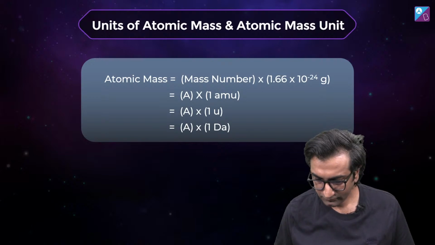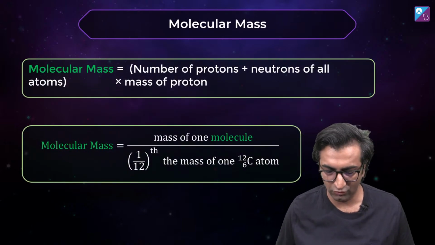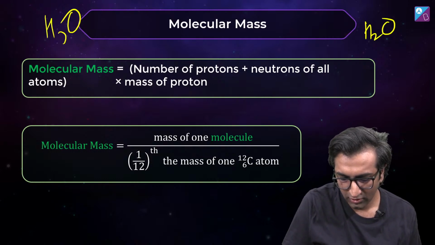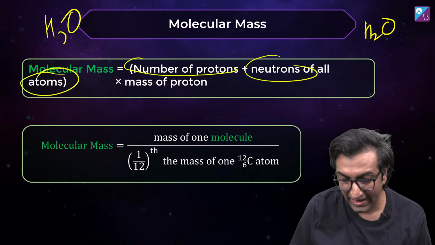Now, similarly, I can also talk about molecular mass. Atomic mass is of an atom, molecular mass is of a molecule. The molecule is H2O, the atoms are H and O. How will molecular mass be calculated? Same thing: number of protons and neutrons of all atoms.